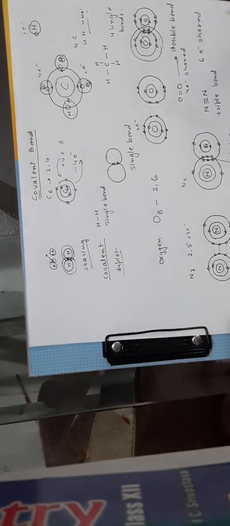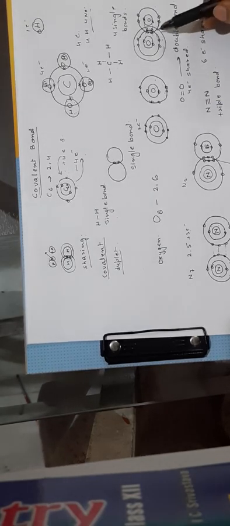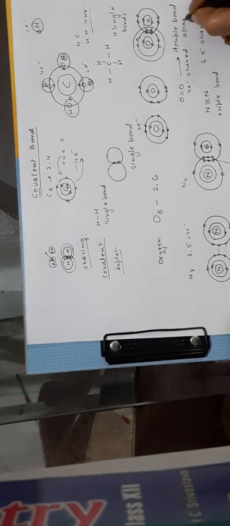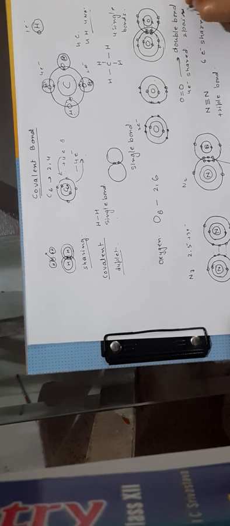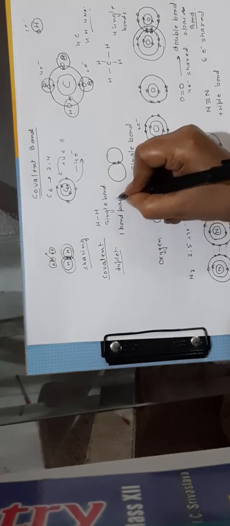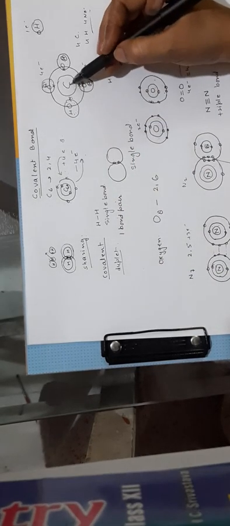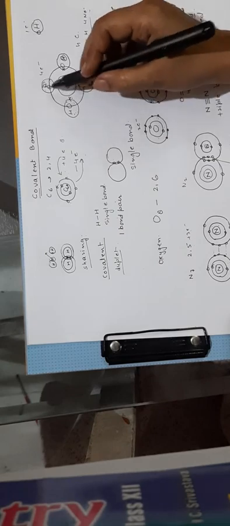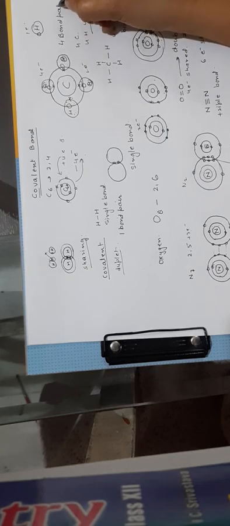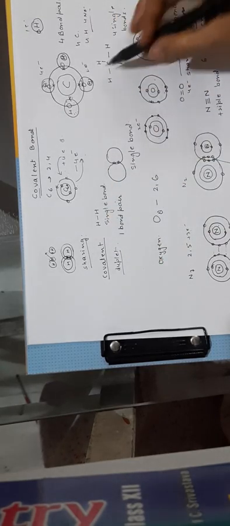Now if we are talking about the oxygen molecule, how many bond pairs do we see? 1 pair and 2 pair. So there are 2 bond pairs. In case of hydrogen, there is only 1 bond pair. And in case of methane, there are a total of 4 bond pairs. Now in these examples, we don't leave any electron in the outermost shell.